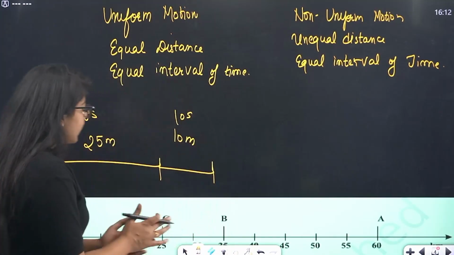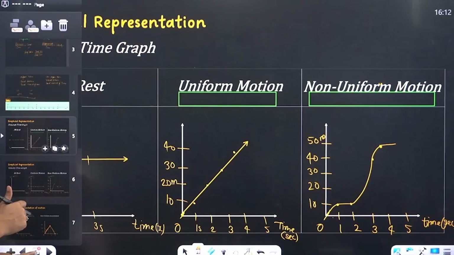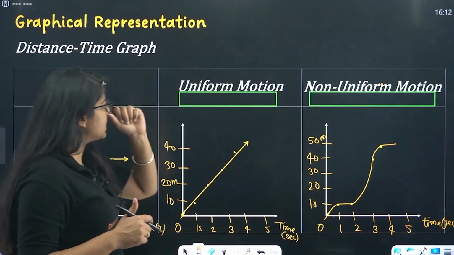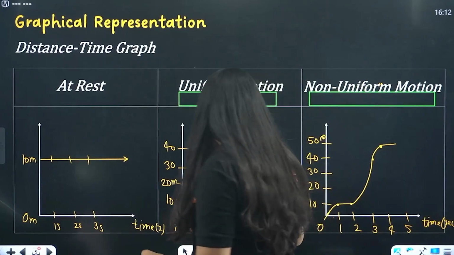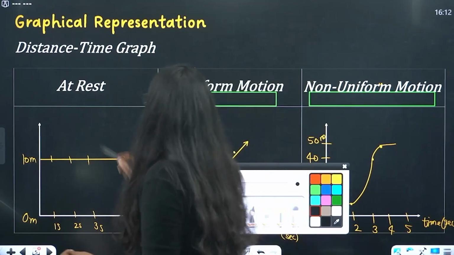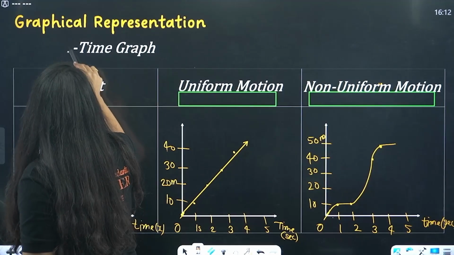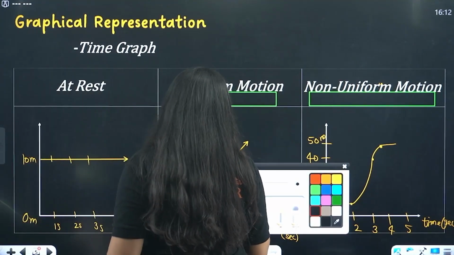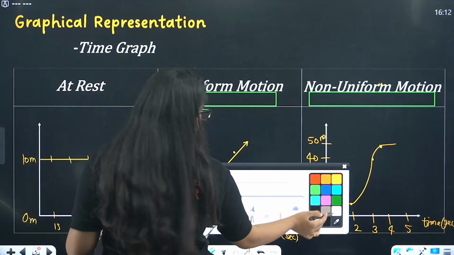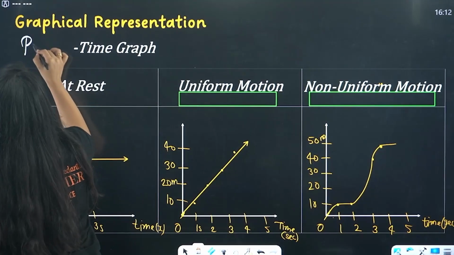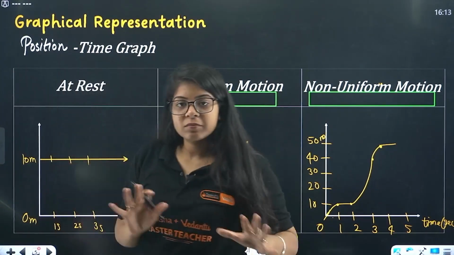Okay. Now, beta, moving on to the graphs. So, the very first graphical representation we are going to see is the distance time graph, or we can also call it, let's not call it distance because it gives a false idea that this is only distance and not displacement. You guys were commenting on the last video which I made for 9th class. Okay, so it is not displacement time graph, it is position time graph. Position time graph. Okay, that makes it clear.